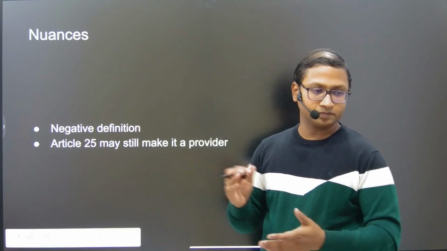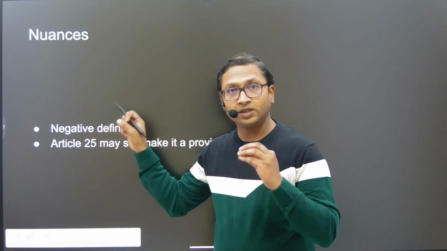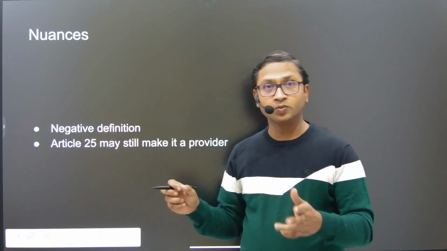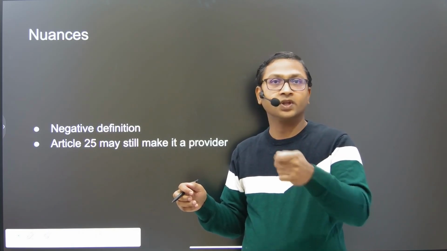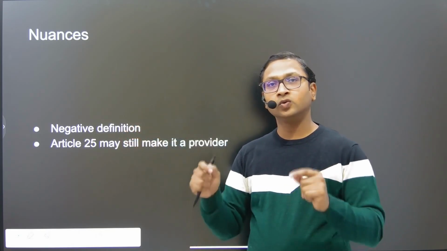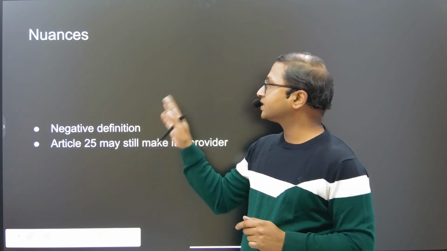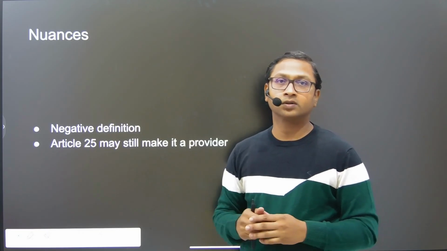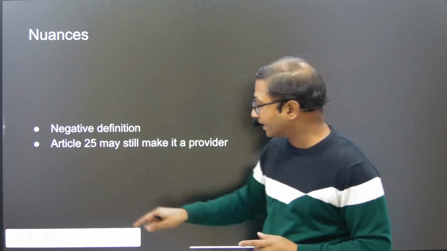Again, before concluding, there is a negative definition of distributor. That means it says anybody who is not a provider or an importer is distributor. Everybody in the supply chain who is not a provider or an importer is basically a distributor. But not a blanket thing.